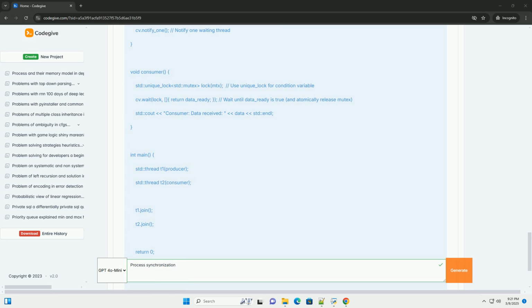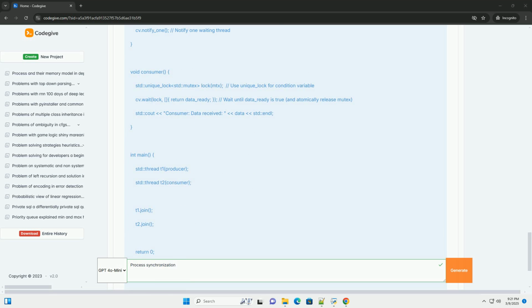Spin locks. A type of lock where a process repeatedly checks, or spins, to see if the lock is available. Spin locks are efficient when the lock is held for a very short time and the cost of context switching is high. However, they can waste CPU cycles if the lock is held for a long time. Typically used in low-level kernel code. Read-write locks. Shared-exclusive locks allow multiple readers to access a resource concurrently, but require exclusive access for a writer. Useful when reads are much more frequent than writes.